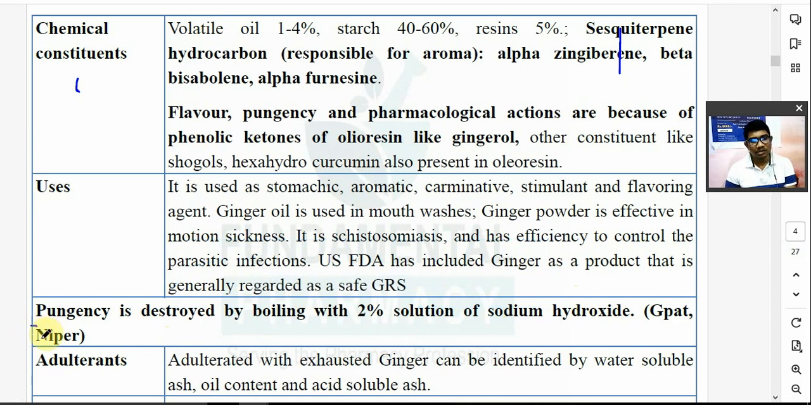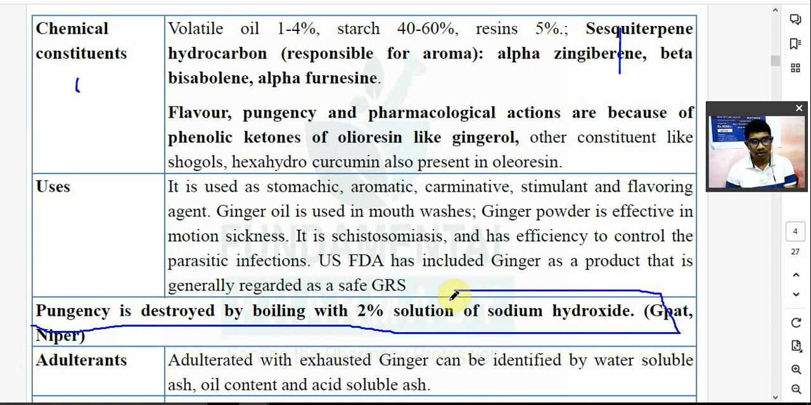The pungency of this ginger is destroyed by boiling with a 2% solution of sodium hydroxide. Important है, क्वेश्चन आ चुका है इसका. Pungency means what? जो तिखटपना है, तीखापन है जिंजर का. So pungency of ginger can be destroyed or removed just by boiling that ginger with the 2% solution of sodium hydroxide. You have to boil ginger in that. So ginger will be okay, without pungency.